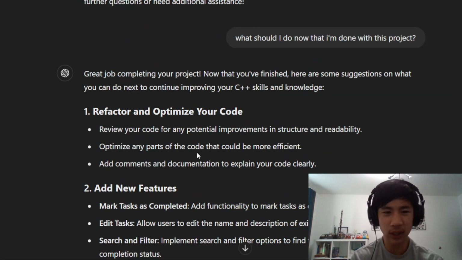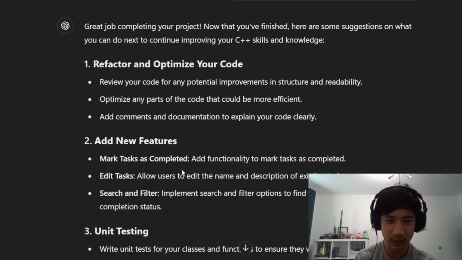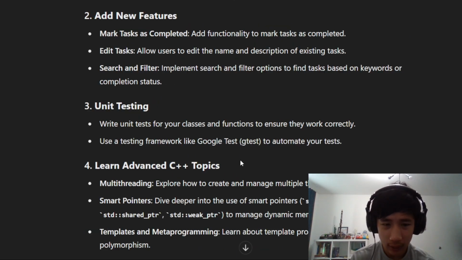So it's telling me to refactor and optimize my code afterwards to add new features. For example, mark tasks as completed, edit tasks, and search and filter. So yeah, those do seem like a little bit extra work that I feel like would be good, but I'm actually kind of lazy, so I'm not sure if I do want to continue on this project or not. It's also telling me to write unit tests for my classes and functions, ensuring that they work correctly, and use a testing framework to automate my tests. That actually seems like a pretty cool thing to do.